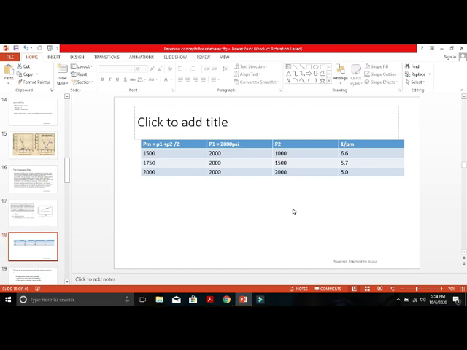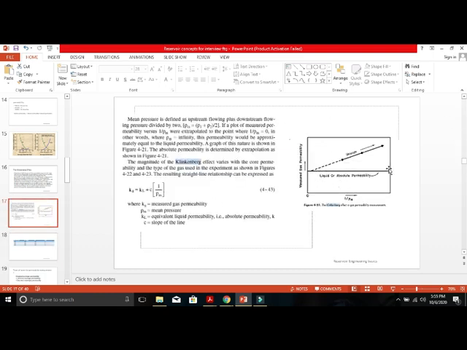What I am telling is, when P2 is reducing from 2000 to 1999, 1999 to 1998, 1998 to 1997, 1997 to 1996, if it reduces step by step like that, it will not have any impact on the liquid. But gas, because of its high mobility, will move. Once you go from 2000 to 1990, you can see some amount of liquid being moved. Once it is moving, you will be able to see this line increase.